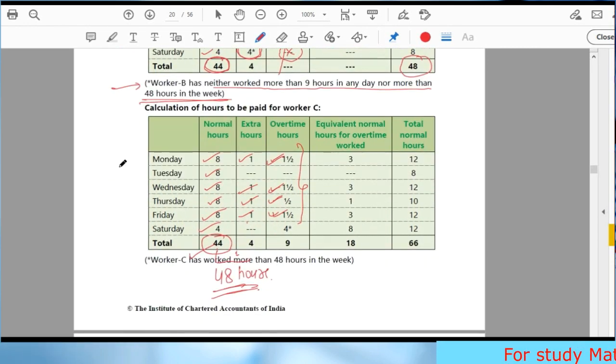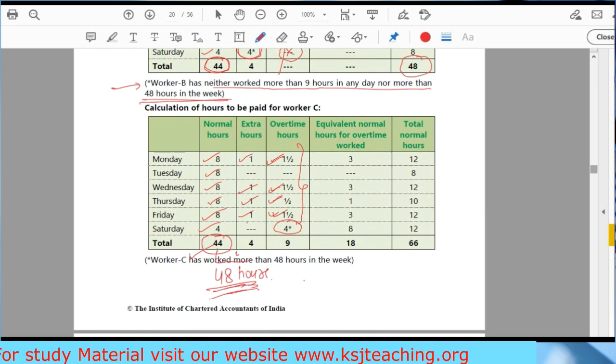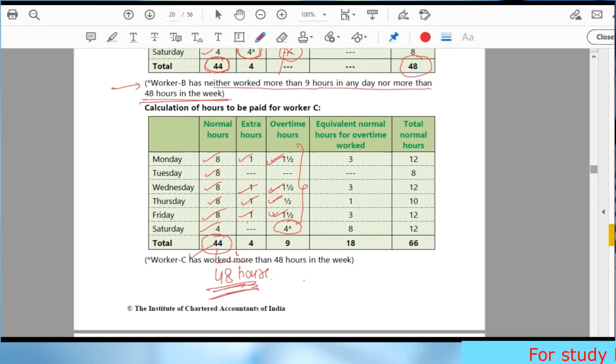But in case of C, we are giving this 4 as overtime because he has already worked for 48 hours. These 4 hours are beyond 48 hours. That is why we are giving him this as overtime.